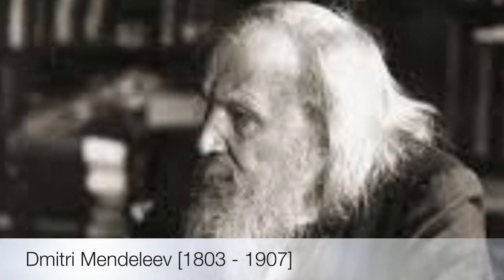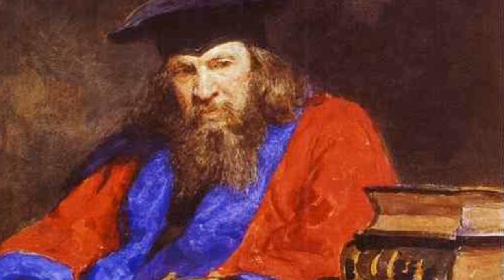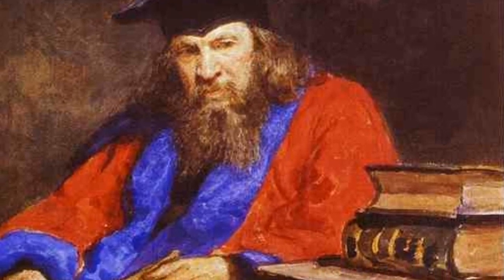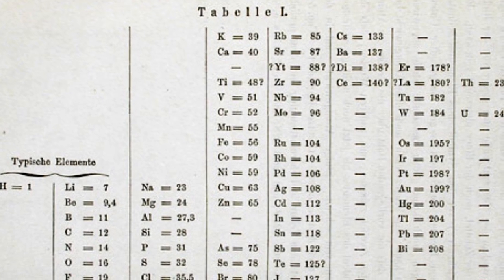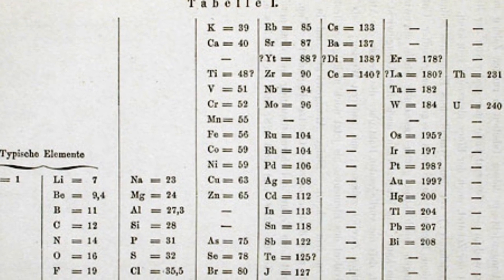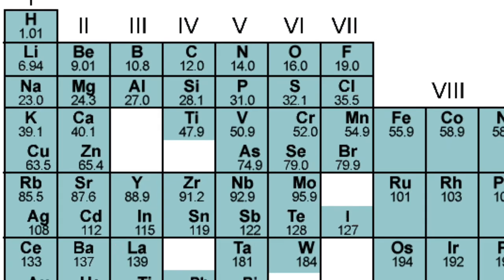Born in Siberia, the last of 14 children, Dmitry Mendeleev revolutionized our understanding of the properties of atoms and created a table that is probably in every chemistry classroom across the world. In the late 1860s, Mendeleev began working on his great achievement, the periodic table of elements. By arranging all of the 63 elements, then known by their atomic weights, he managed to organize them into groups possessing similar properties. Where a gap existed in the table, he predicted a new element would one day be found.